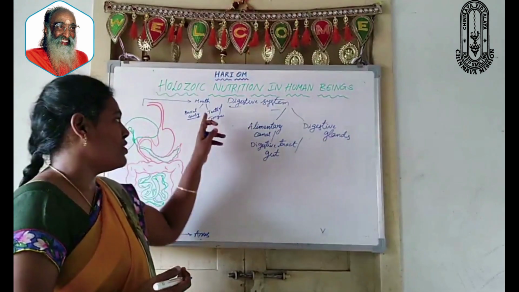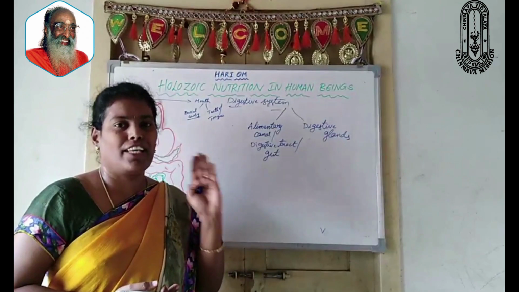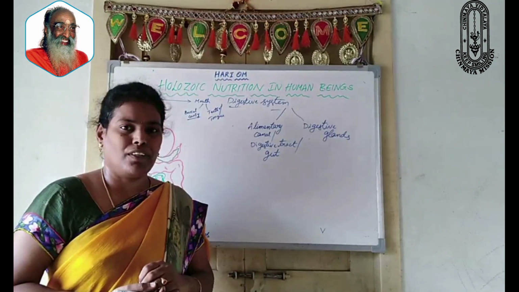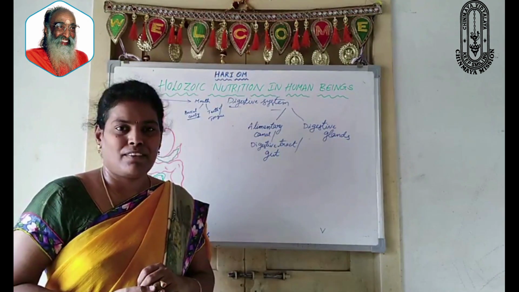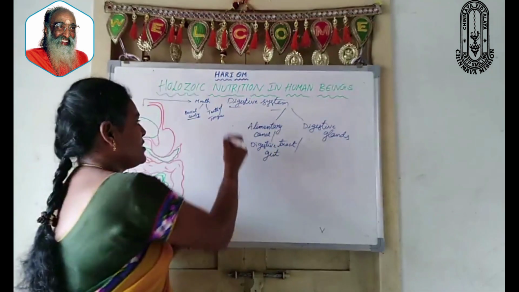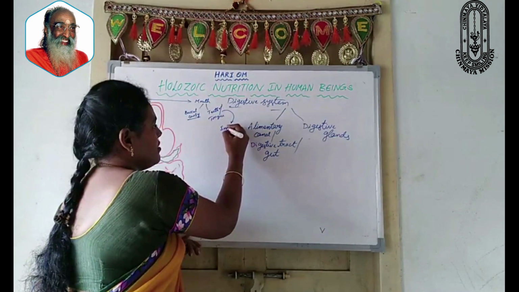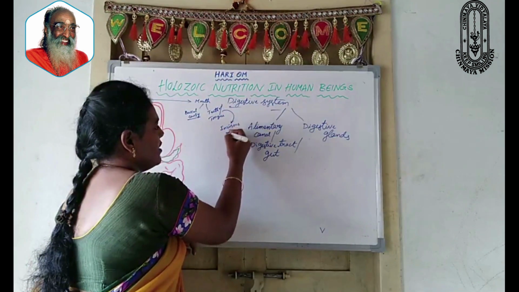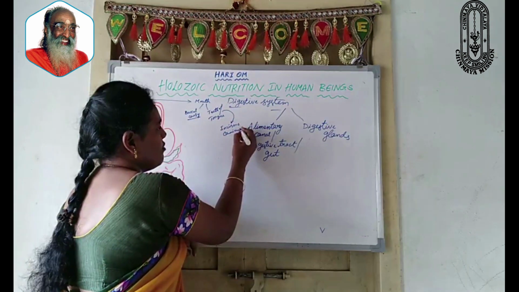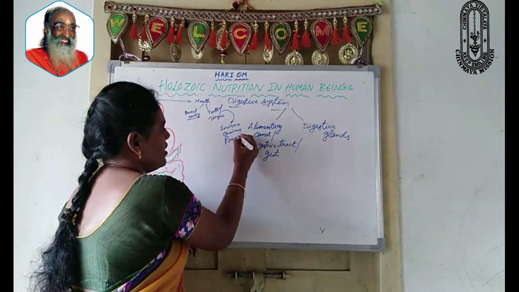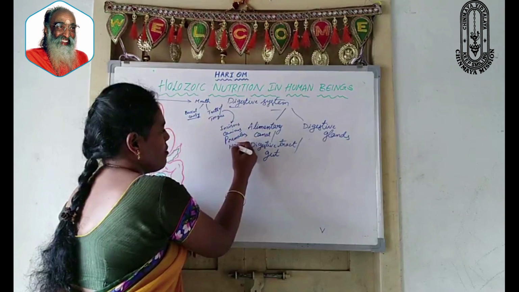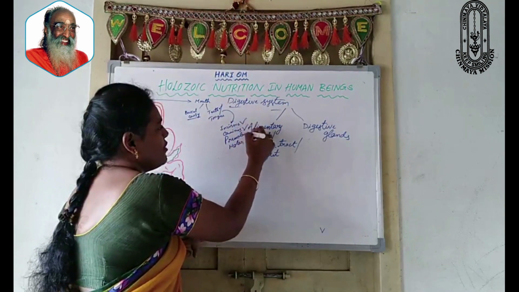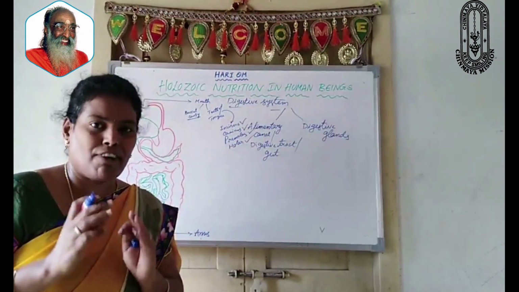If you observe teeth, 4 different types of teeth are present inside our mouth. What are those 4 types? First one, incisors. Second one, canines. Third one, premolars. Fourth one, molars. For each and every type of teeth, one special function is there.